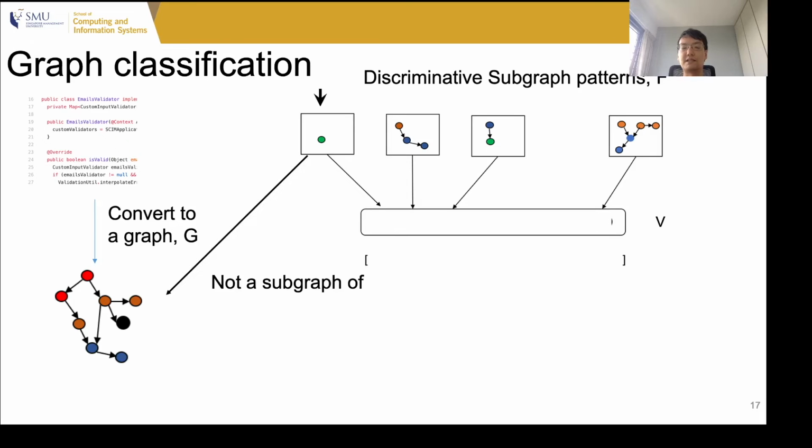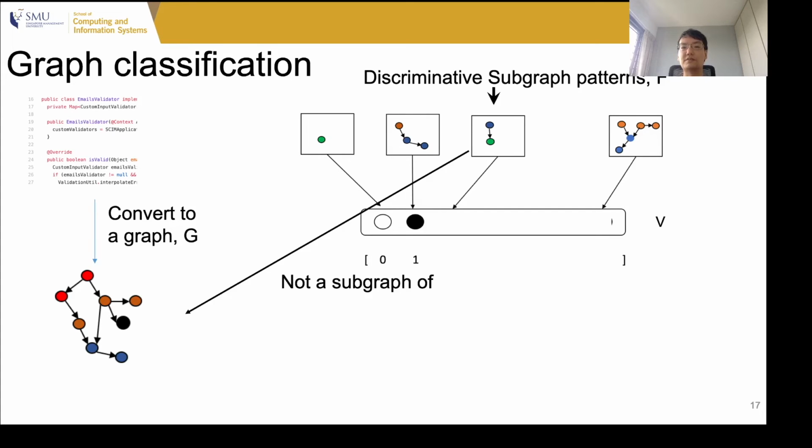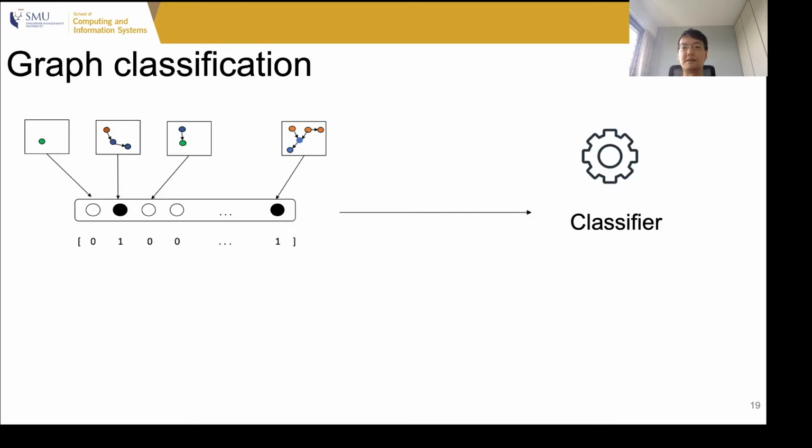If the subgraph pattern is not a subgraph of G, then the vector is filled with 0. Otherwise, if the discriminative subgraph pattern is a subgraph of G, then we fill the vector with 1. This process continues for all of the discriminative subgraph patterns, and this gives us a vector V. The vector V can now be passed into a machine learning classifier.